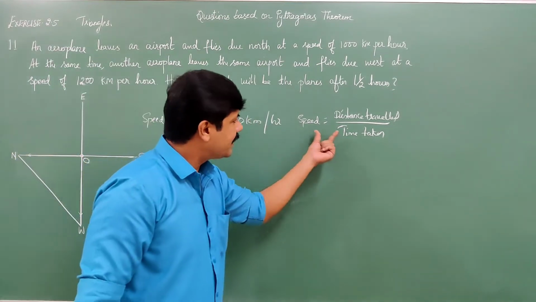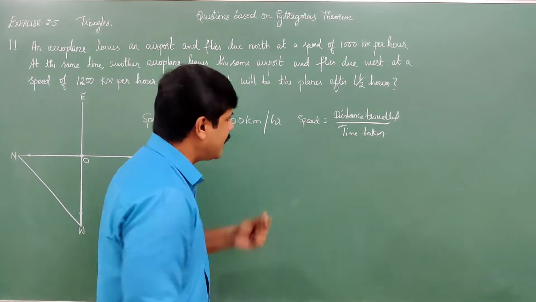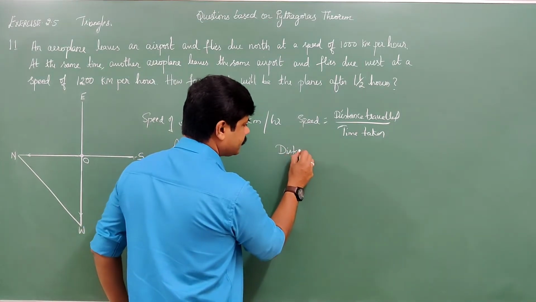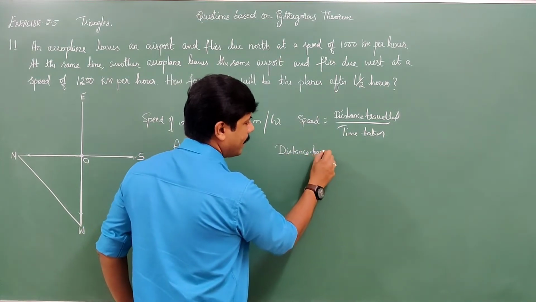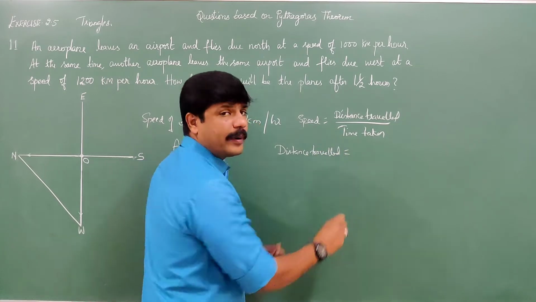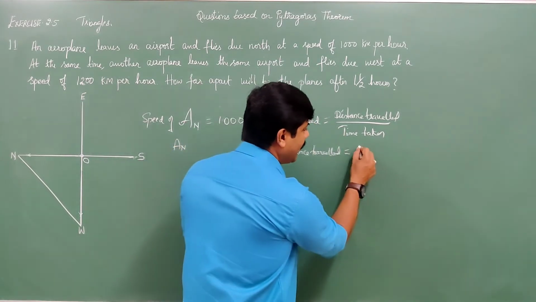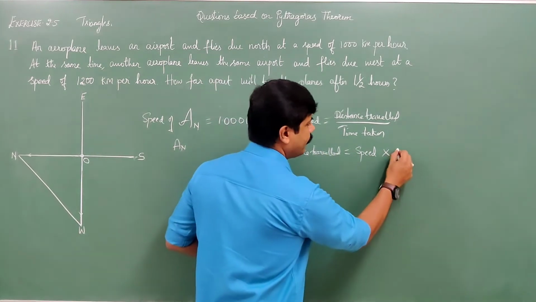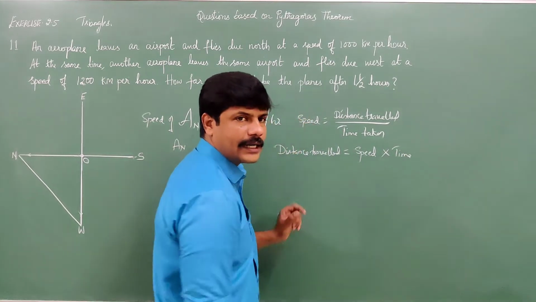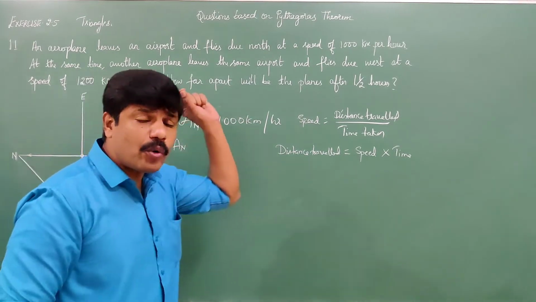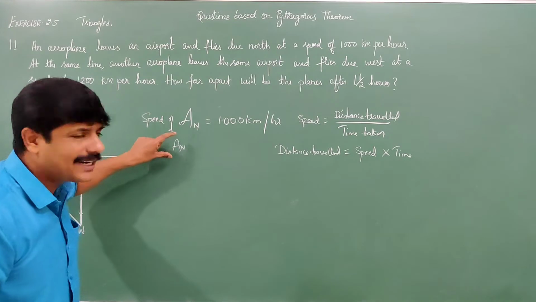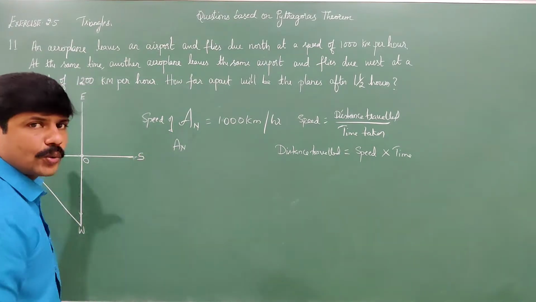Now, speed and time are given. Therefore, how do you calculate distance? Distance traveled can be found using this formula by multiplying speed with time. Understand? Now, after 1.5 hours, what is the distance traveled by this particular aeroplane which is traveling towards north?